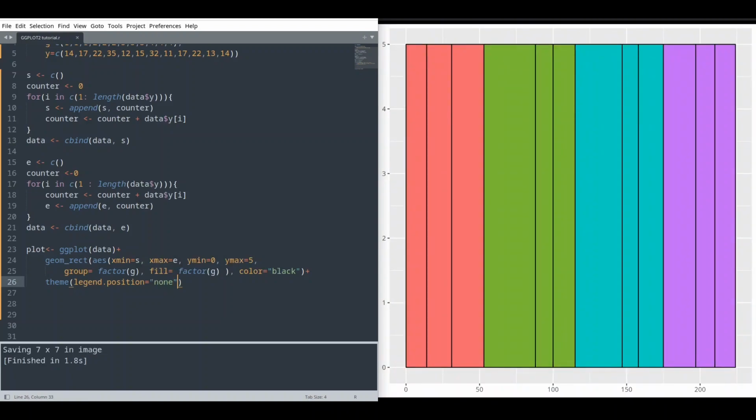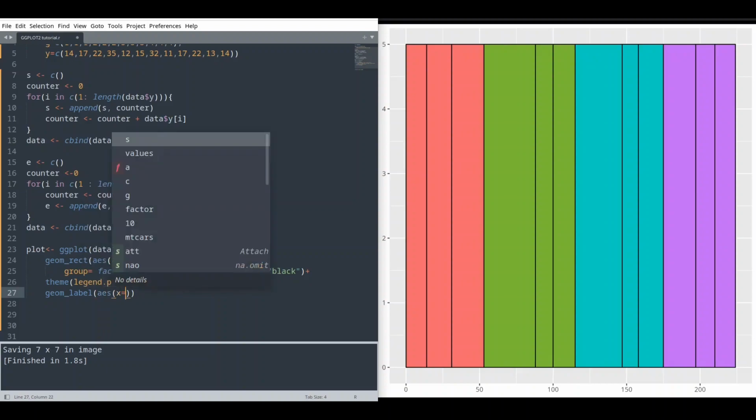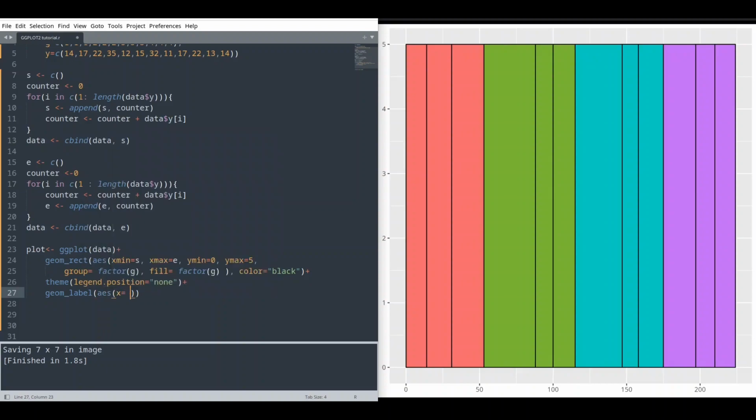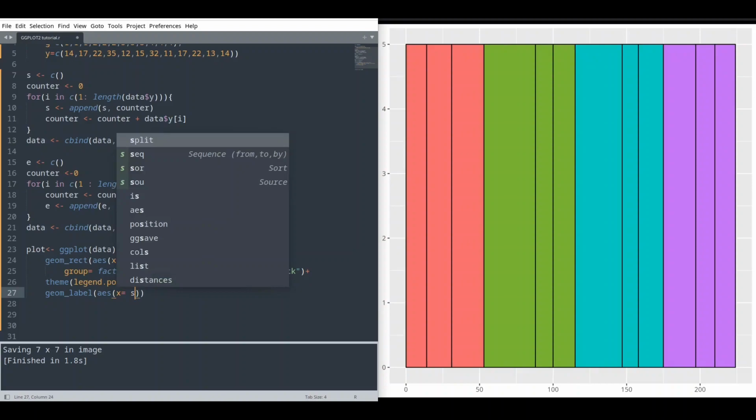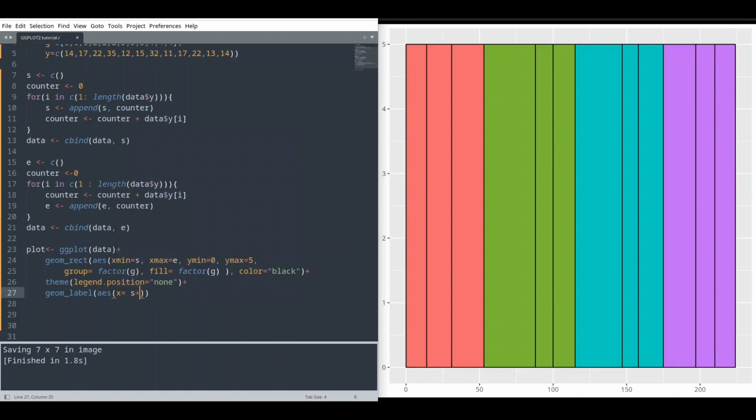And now let's create some labels. geom_label with aesthetics x is going to be on the starting point plus let's say 5. That's going to be fine. y is going to be, let's say, 4, and label let's set to y.